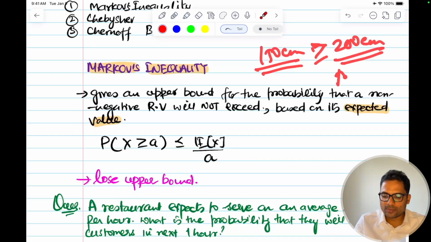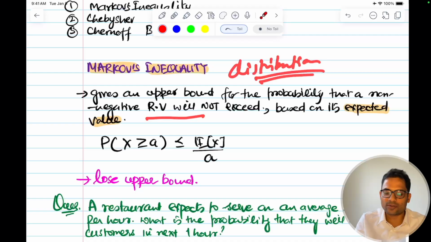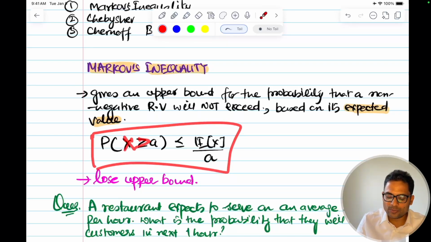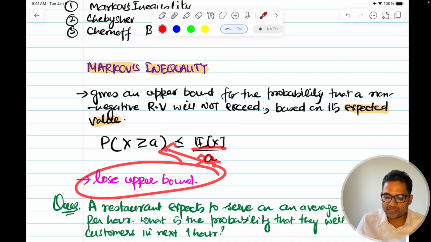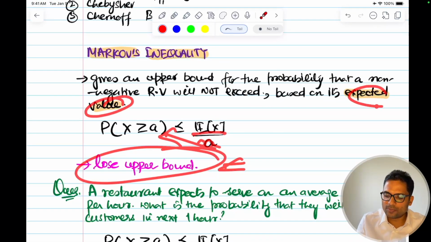This is what Markov's inequality gives me, and it does not take into consideration the distribution. If you have the underlying distribution, then we can find a lot of information, but the only information we have is the expected value, and that's what it uses to give me a good approximation of the upper bound of that probability. It is given by: the probability of finding an x value greater than or equal to a is less than or equal to the expected value of x divided by a. This a and this a are the same. It gives me a loose upper bound. Then we saw some examples, and it just uses the expected value or mean.